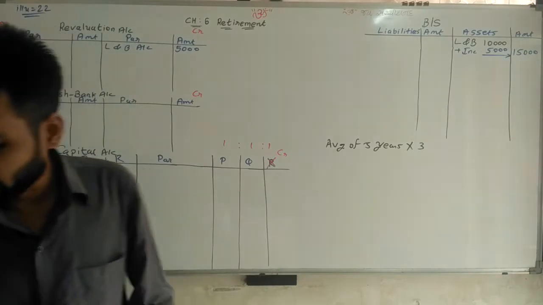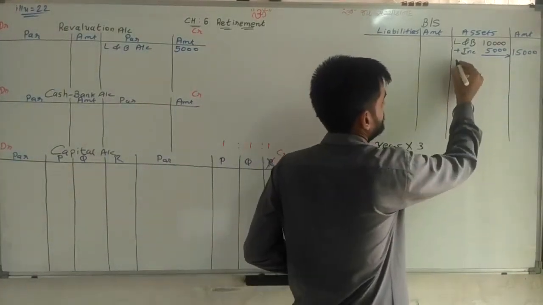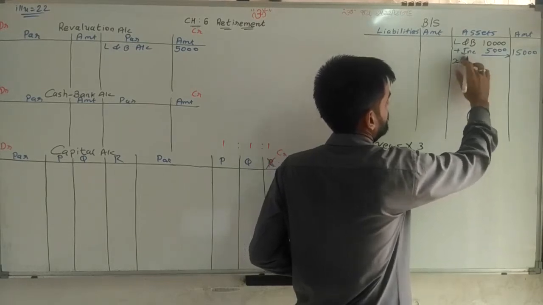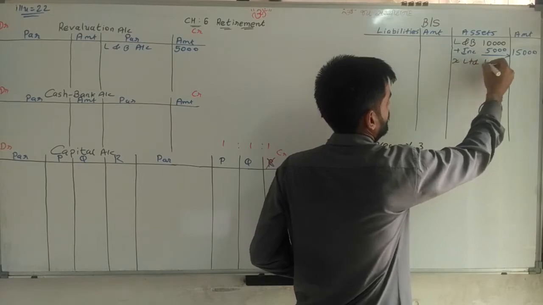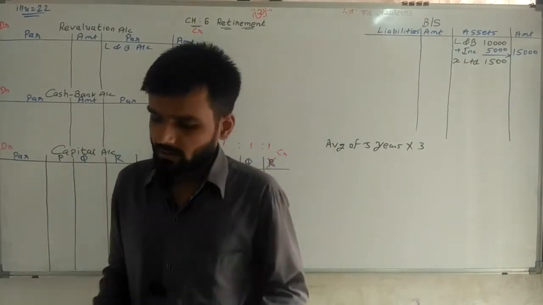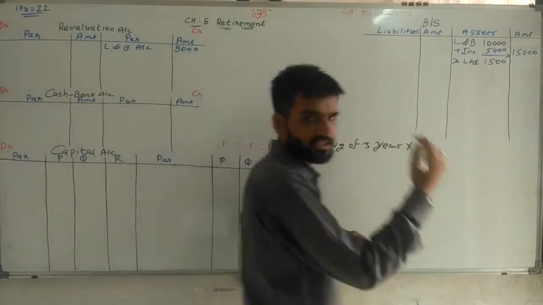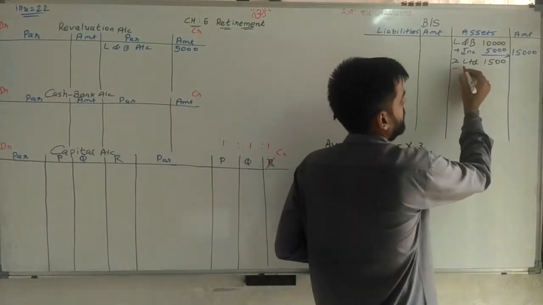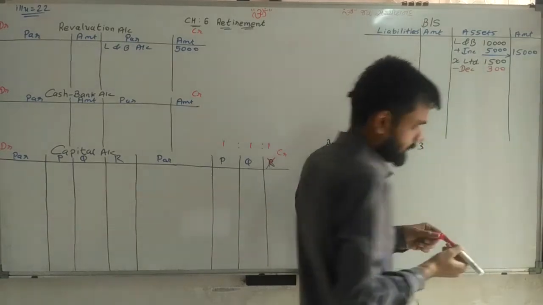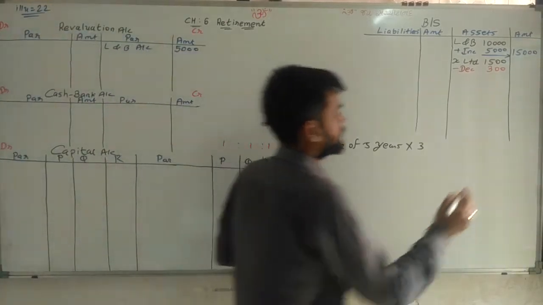First of all, I am writing X Limited shares, 1,500 rupees. Now its market value is 1,200 rupees. It means a decrease in the value of investment, minus 300 rupees. So in the outer column I can write 1,200 rupees.